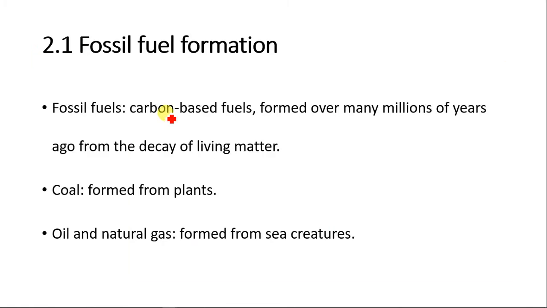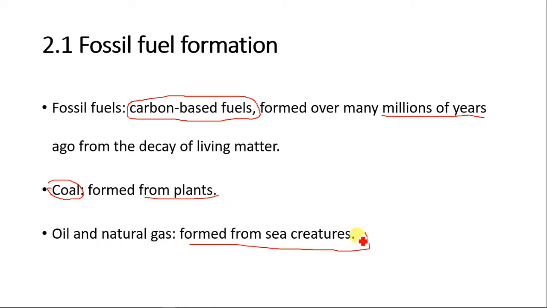So quickly, now fossil fuel formation. Fossil fuels are carbon-based fuels that are formed over millions of years. It takes many millions of years for this fuel to be formed, and that is why it is majorly a non-renewable form of energy. It is formed from the decay of living matter. You should take note that coal is formed from plants, while oil and natural gas are formed from sea creatures. So let's look at the different stages involved in the formation of these fossil fuels.